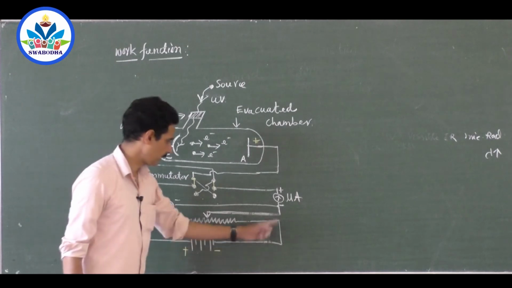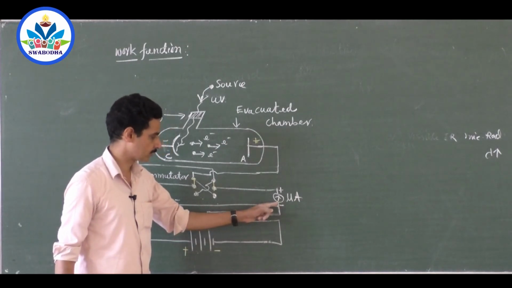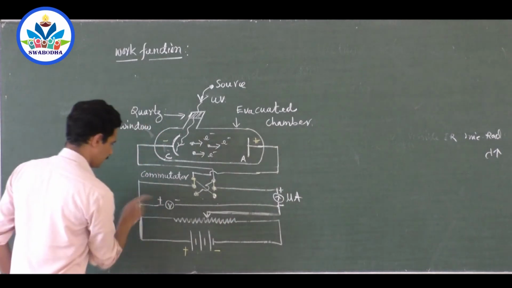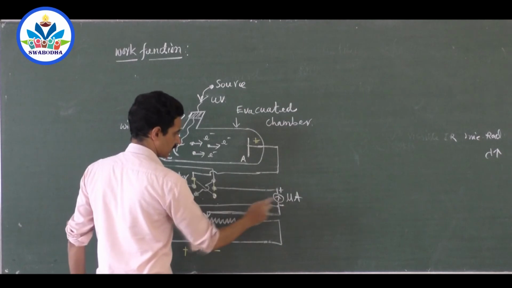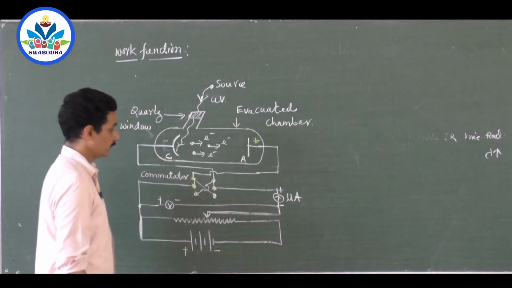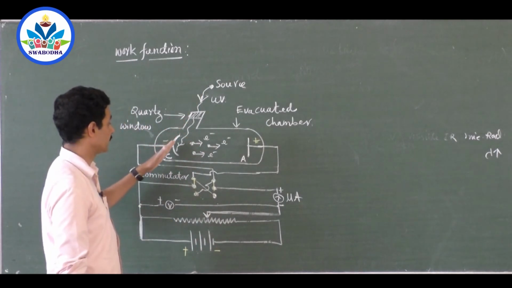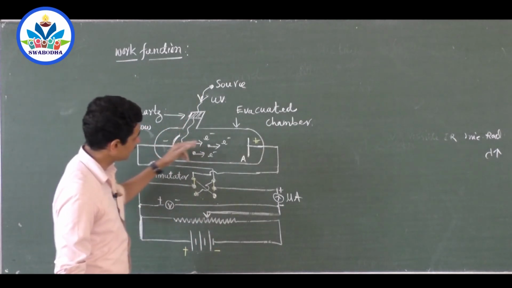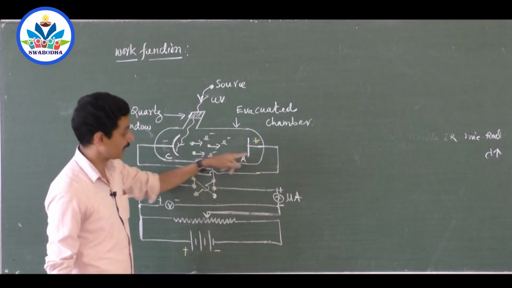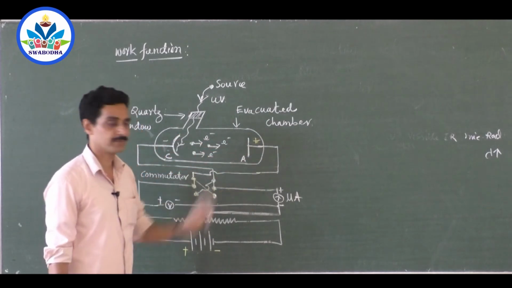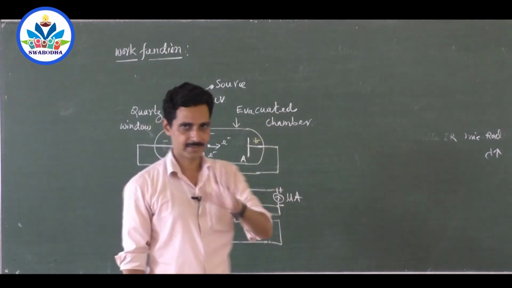Because we come from here, the minus side of the ammeter should come first. When you come from here, plus side, from plus, plus. This is starting from minus, so this should be minus. Okay, so this microammeter will start showing the reading. Why? Because we are supplying enough light, and that light is making the electrons be emitted, and these outcoming electrons are attracted by the anode. Anode gives sufficient current.